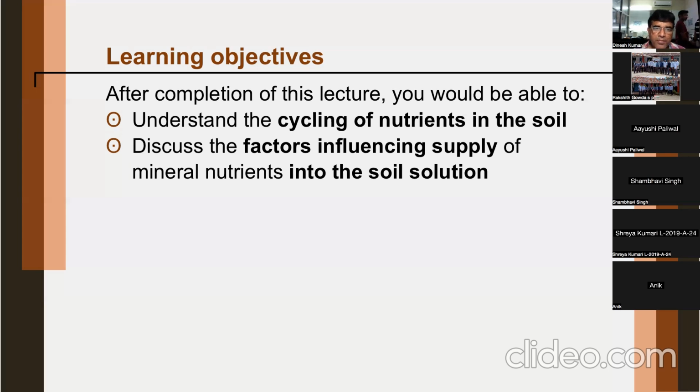Now, question comes, what is base saturation? And why is this base saturation important? You know, cation exchange capacity is important to resupply nutrients. Higher the cation exchange capacity or higher the anion exchange capacity, higher will be resupply of nutrients or ions into the soil solution. So how come this base saturation is important in that? First, you define base saturation.